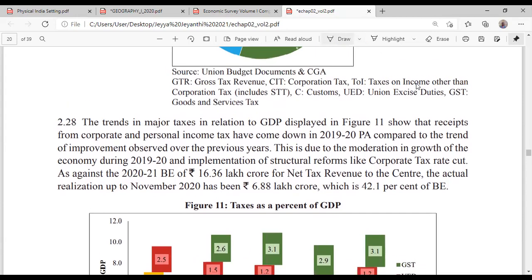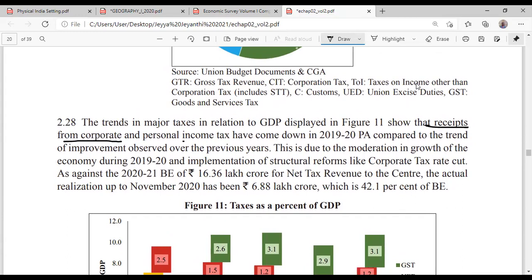Write it this way: receipts from the corporates and the personal income tax have come down compared to the previous year. Corporate tax as well as personal income tax both have come down. That's the only thing you have to write. Don't get confused with the numbers.